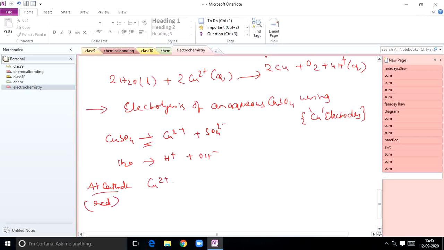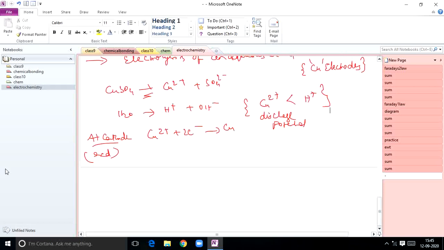So Cu2+ plus 2 electrons gives rise to Cu. Why does this reaction happen? Because the discharge potential of Cu2+ is less than H+. The ion which possesses a low discharge potential value will get deposited first. So copper is deposited at the cathode.